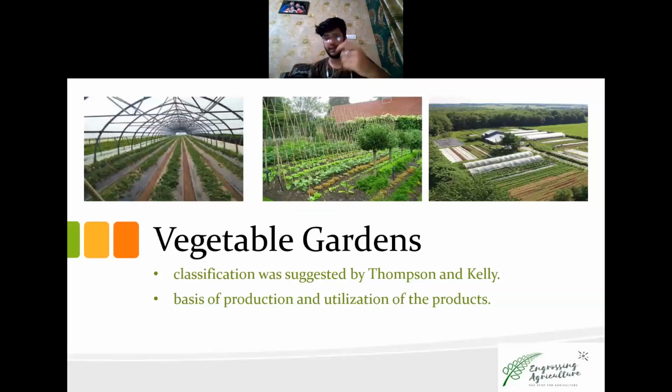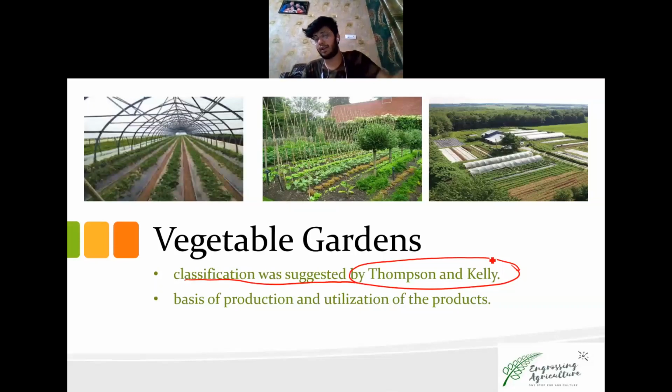Now we got to know what vegetables are. Now we need to learn where to grow them, and if we are growing them somewhere, what is it called? The classification of vegetable gardens was given by Thompson and Kenley. This is an important question which has been asked in previous year competitive exams, and even in university academic papers. Thompson and Kenley gave the suggestion of vegetable garden classification.